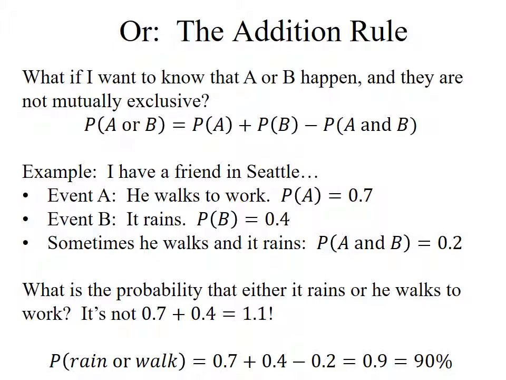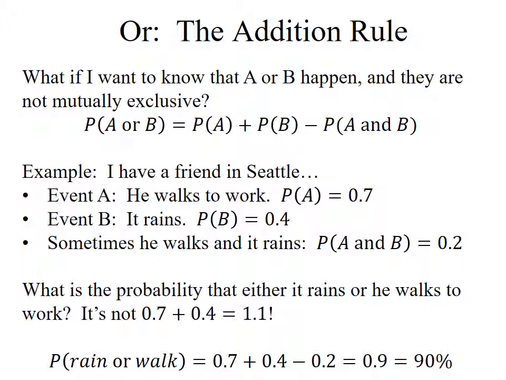Suppose I ask you, what's the probability that either it rains or he walks to work? Notice that in this case, they're not mutually exclusive, so I can't just add them up. It's not just 0.7 plus 0.4. That would give me 1.1, which is ridiculous. You can't have probabilities over 1. What went wrong? Well, there's a chance that both happen. That 70% and that 40% both include that 20% chance that he walks and it rains on the same day. So I need to subtract that out. That 20% is part of the 70%. That 20% is part of the 40%.